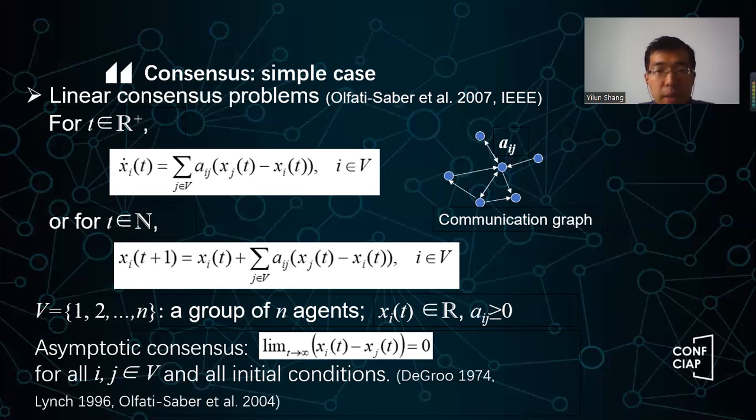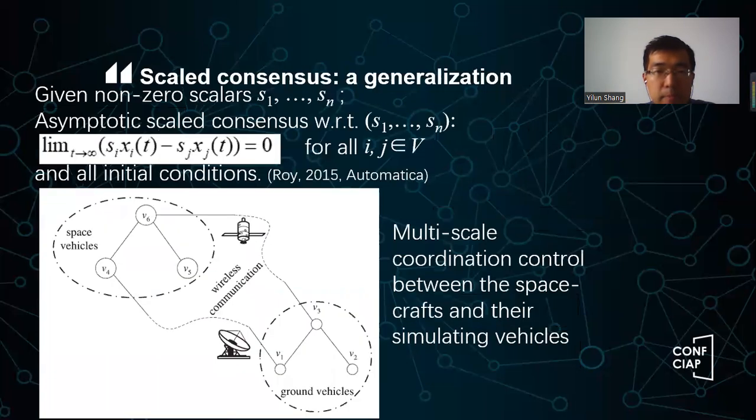This is called asymptotic consensus. As time goes to infinity, the gaps asymptotically reach 0. So that's the simplest case.